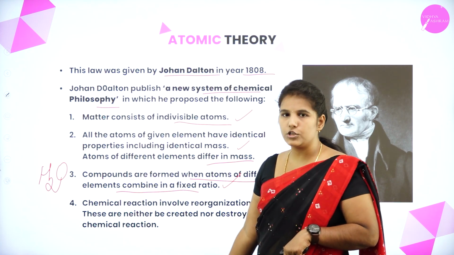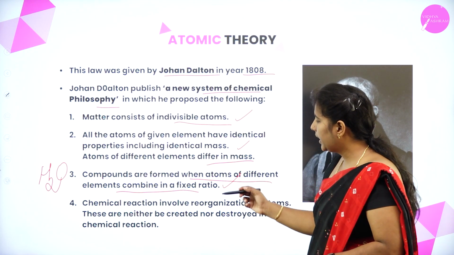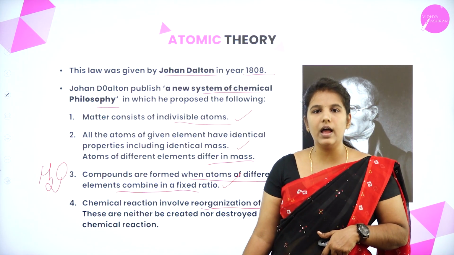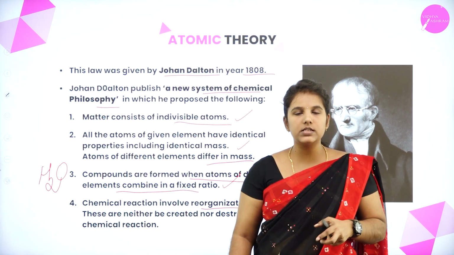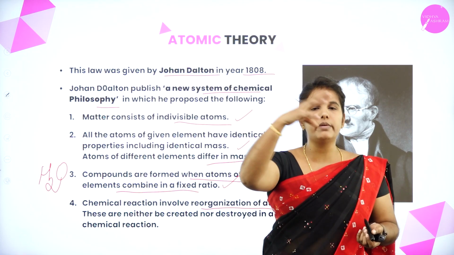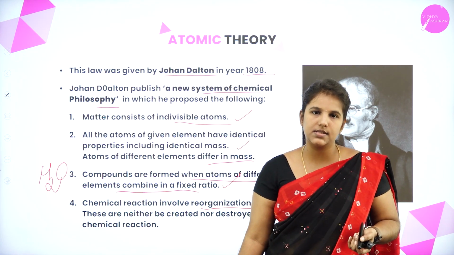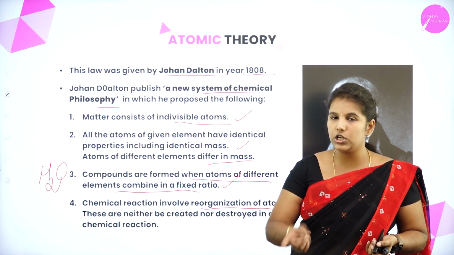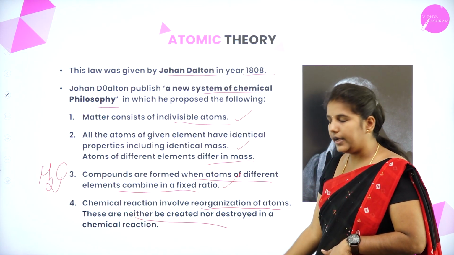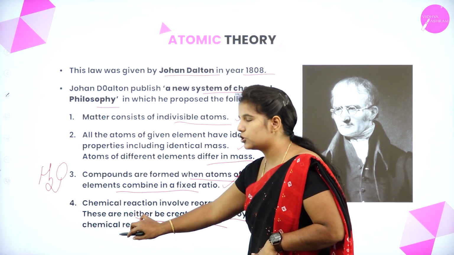Coming to the fourth postulate, he says that a chemical reaction involves the reorganization of atoms. Reorganization means only during the chemical reaction, only a rearrangement of the atoms will take place. In that chemical reaction, remember, he says that atoms can neither be created nor destroyed.